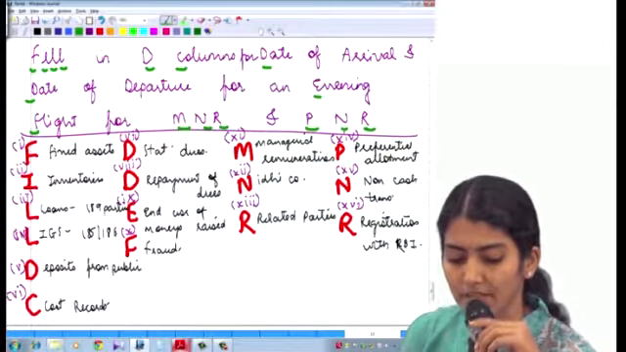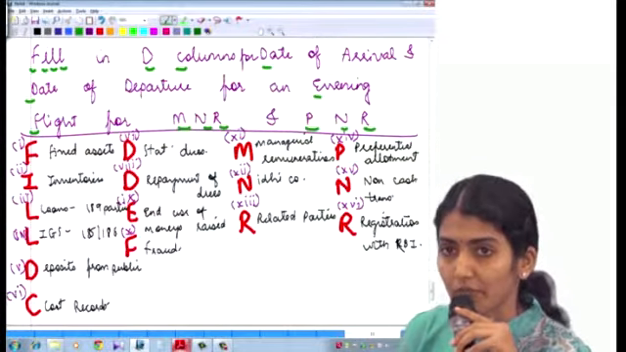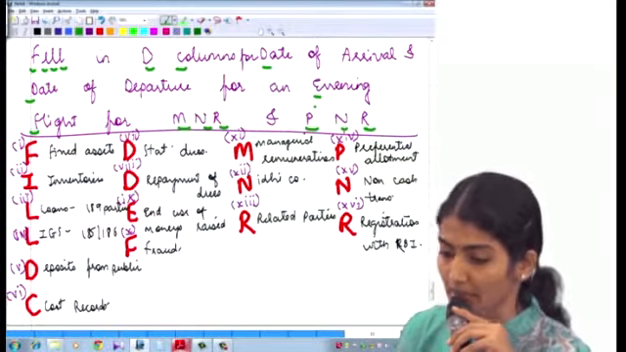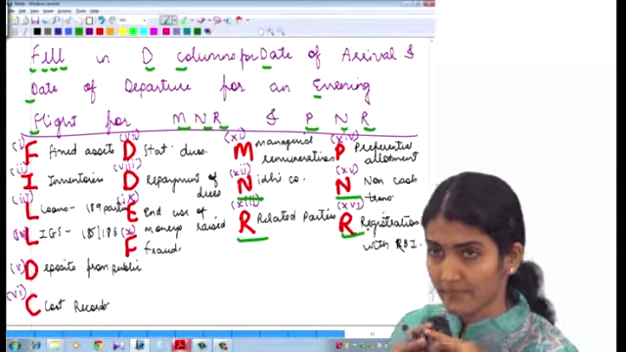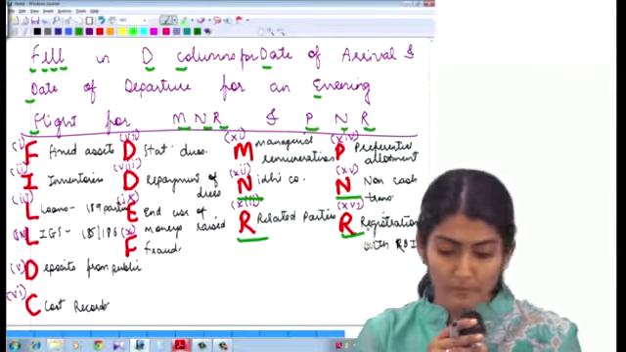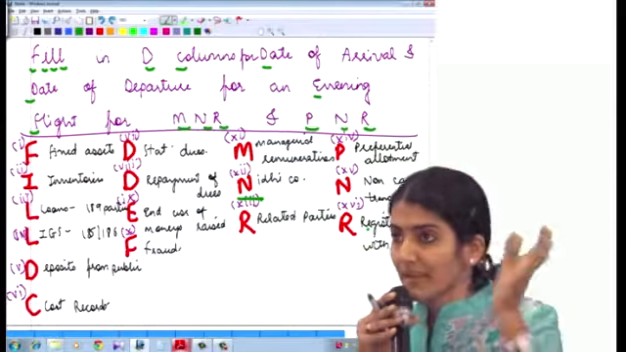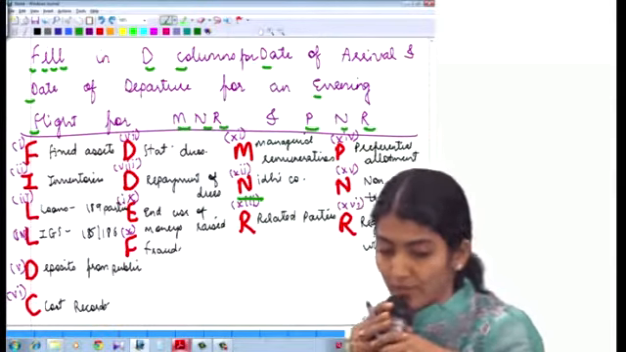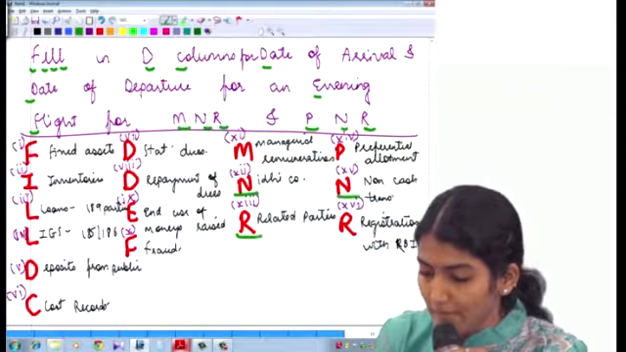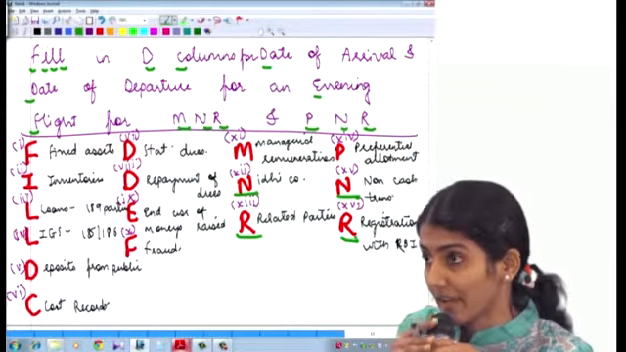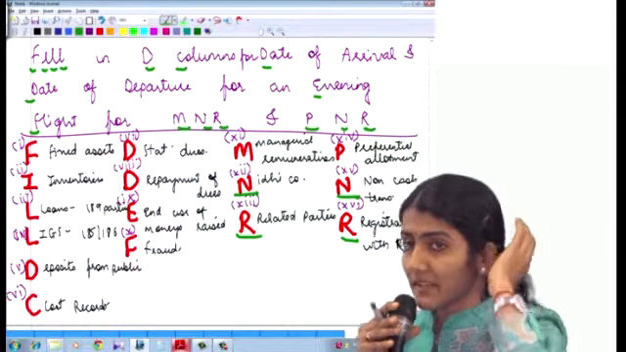Yes, fill in the columns for date of arrival and date of departure for an evening flight for MNR and PNR. Now what is happening is that NR is coming at two places, है ना? MNR and PNR, and 3Ds are also there, but those you can remember: deposits from public and statutory dues and repayment of dues. But what's the problem? These NR, है ना? So there might be a confusion over there. So do you think of any way? Okay, how do you remember the NR?